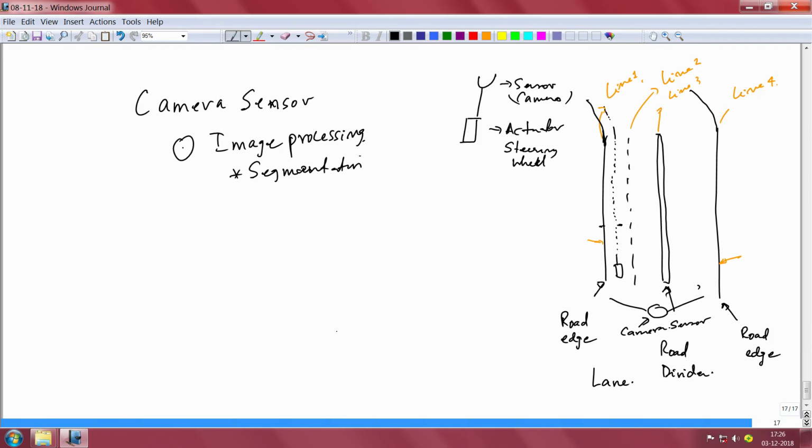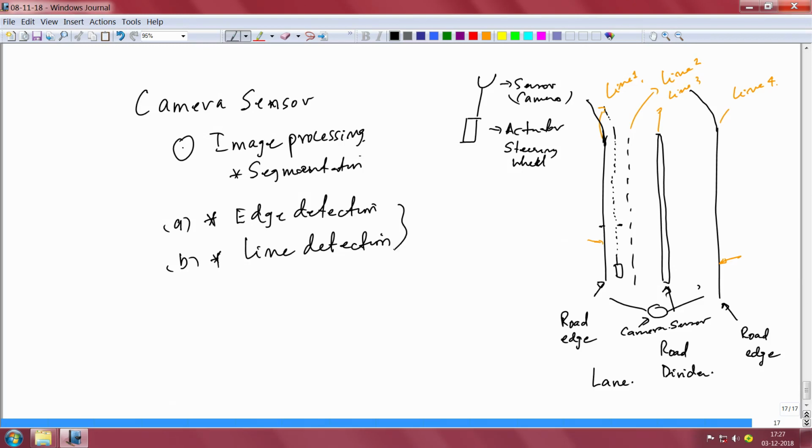I have been using these words. If you want to get this line, you have to do two things. A, you have to do edge detection, and after you do edge detection you have to do line detection.